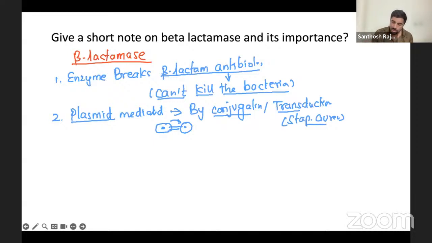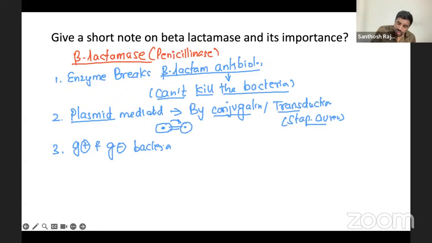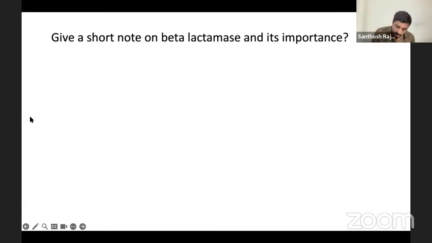Now, beta lactamase is a big problem. It's not only one; beta lactamases are produced by both gram positive and gram negative bacteria. Fine. This is the first point you are going to write about beta lactamases. Next, beta lactamases are penicillinases. Before, you used to call it penicillinase. They're the same. Beta lactamase is the better word.